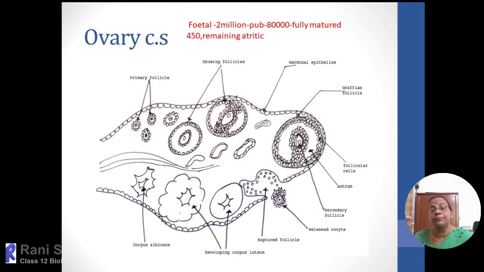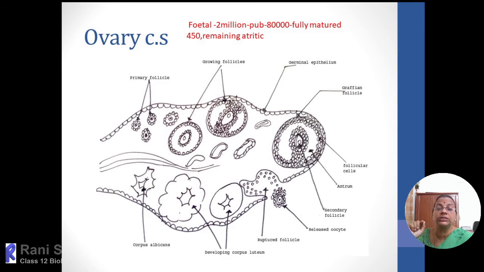Then within the tertiary follicle itself, gradually there will be a formation of a space inside, which is called the antrum. A lumen or space is formed, and gradually fluid will accumulate, as the follicular cells secrete fluid into that space, a fluid-filled bag we can say. That fluid-filled bag inside the follicle we call the antrum. Then gradually the tertiary follicle will mature into the Graafian follicle.